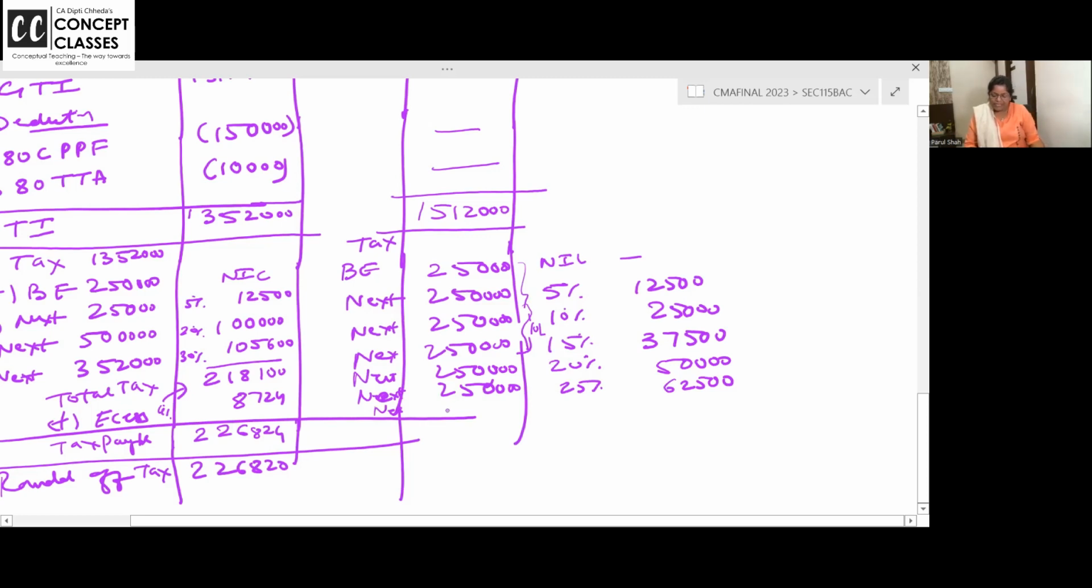Again on the next. Have I reached 15 lakhs? 10 lakh and 15 lakhs? On the next 12,000. Now, above 15 lakhs, it's only 12,000. Here above 10 lakhs. Here above 15 lakhs. Only 12,000 is there. So 12,000 into 30% is 3,600. Done. So 12,500 plus 25,000 plus 37,500. Very quick answer.